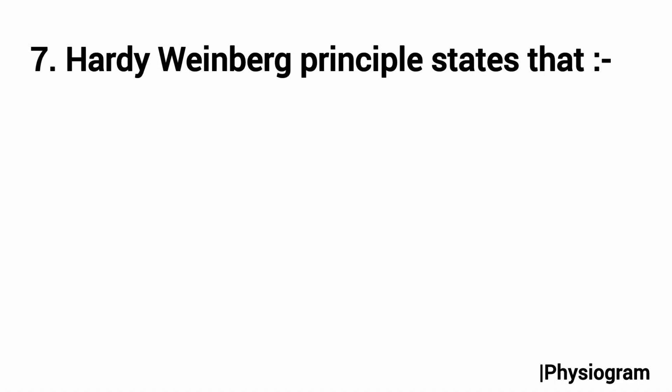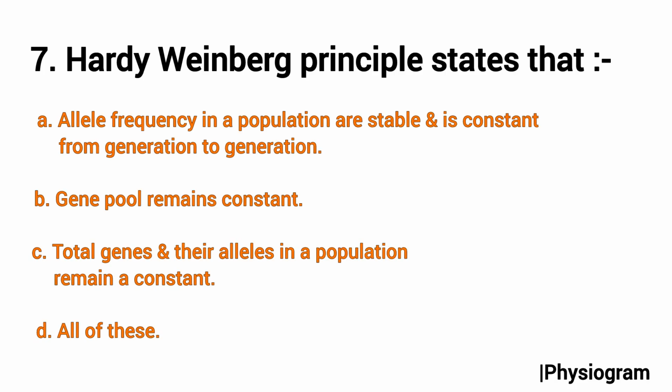Next, question number 7 is from the evolution chapter. The Hardy-Weinberg principle states that option A, allele frequency in a population is stable and constant from generation to generation. Option B is the gene pool remains a constant. C is total genes and their alleles in a population remain a constant. And option D is all of this. As we know, all the points summarize the Hardy-Weinberg principle. So the correct option will be option D, that is all of this.